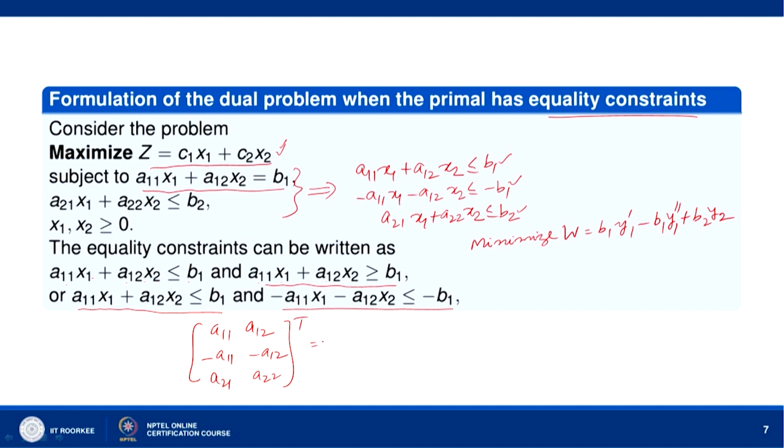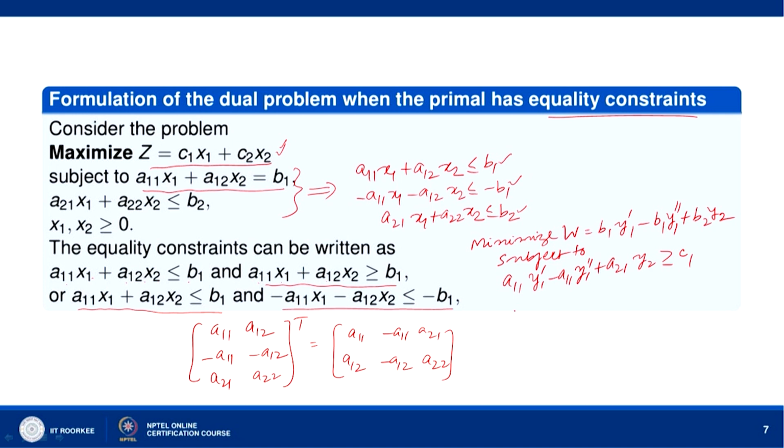So, transpose of this will be giving you a11, minus a11, a21 and then a12, minus a12 and then a22. Okay. So, subject to constraints a11 y1' minus a11 y1'' plus a21 y2 greater than or equal to, we will have, because we had less than or equal to here. So, greater than or equal to c1.